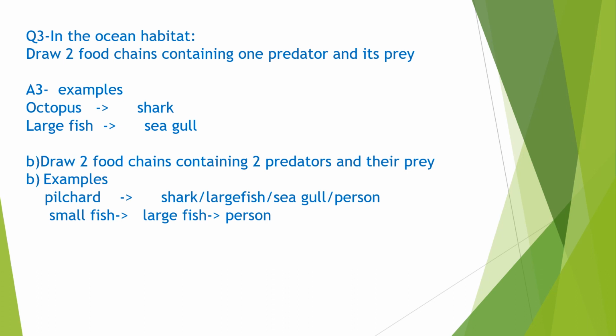For example, pilchard. Pilchard is a small valuable marine fish, or you can say a forage fish in the herring family, and these are eaten by shark, large fish, seagull, or a person. It's an oily fish, right? And small fish is eaten by large fish or by a person.